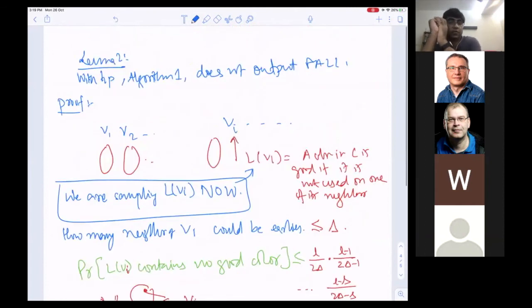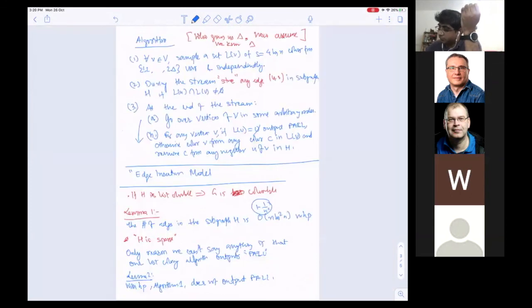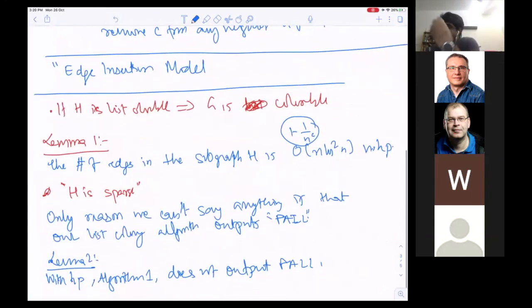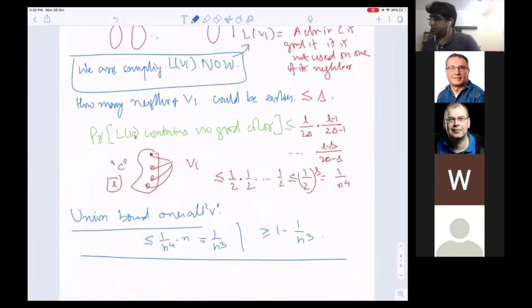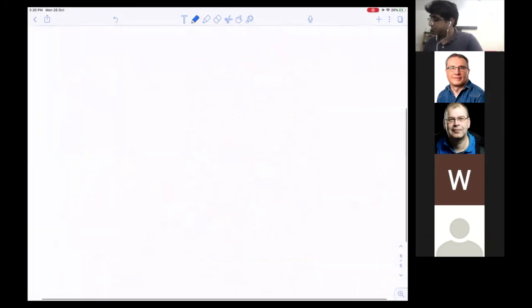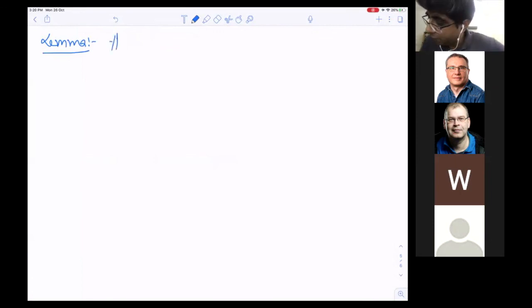Is this fine? Okay. So what requires a little bit of hard work is the first one, the number of edges in the subgraph is this. So let's try to sketch a proof for this, and then we'll end. It is not very hard. I want to prove the following lemma. The number of edges in H is order n log square n